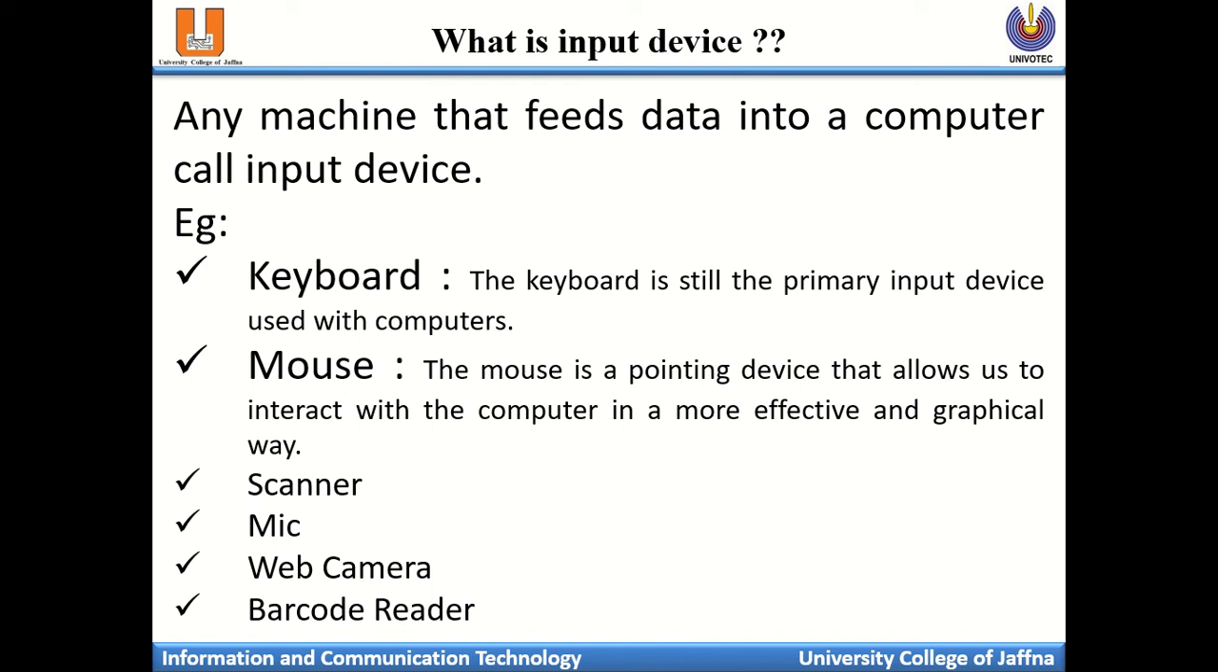Then the scanner. If you want to scan a hard copy of images, by scanning it you will get the digital one. Maybe a picture or some letters, an official report, you can scan and give it as a digital input to the system. Then microphones: if you want to input audio voices to the system, you need a microphone. Web cameras are for video input.